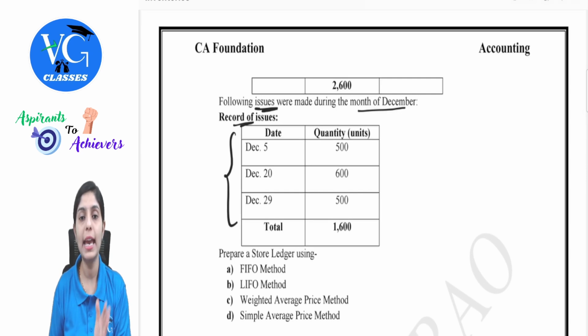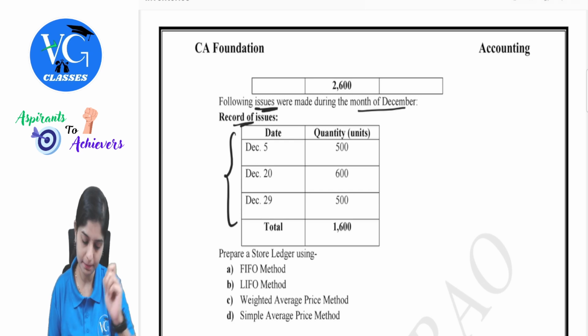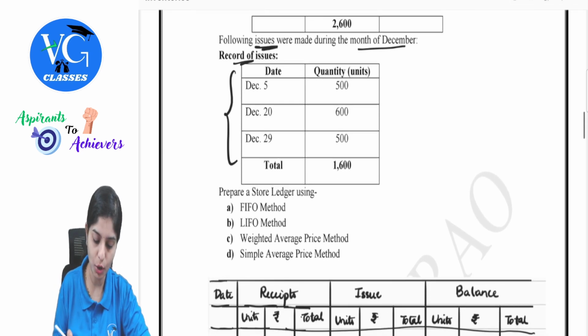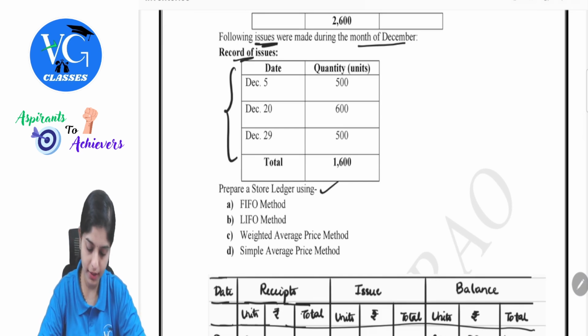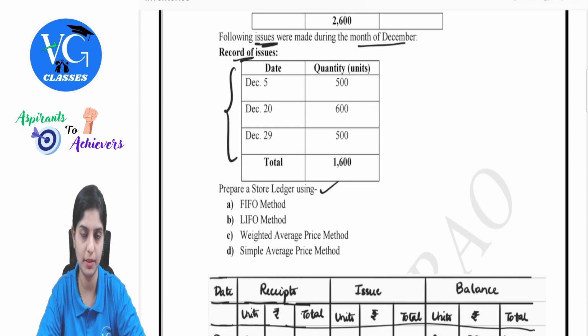When we are following any particular method, this becomes very important to consider. They are asking us to what? Prepare a stores ledger using first in first out, last in first out, weighted average price and simple average price methods. Whatever methods we discussed, based on that they are asking us to maintain a stores ledger.